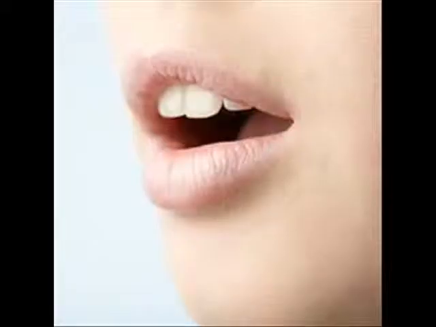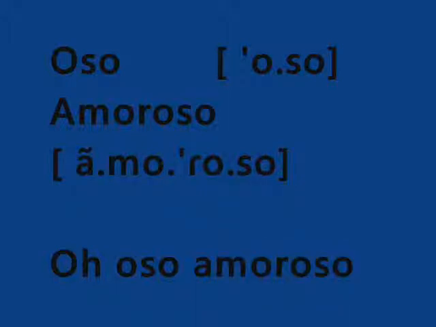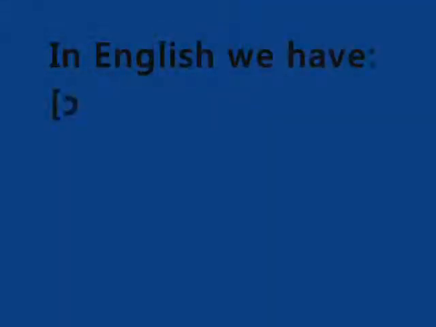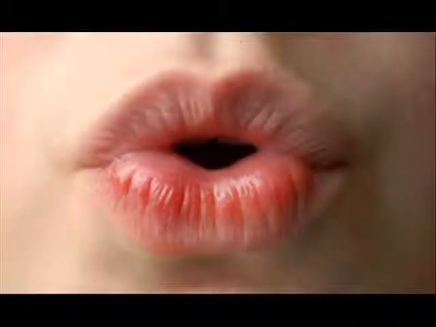The fourth Spanish vowel is O. Oso, amoroso. In English we have O, ball. O, go. The ball goes away.